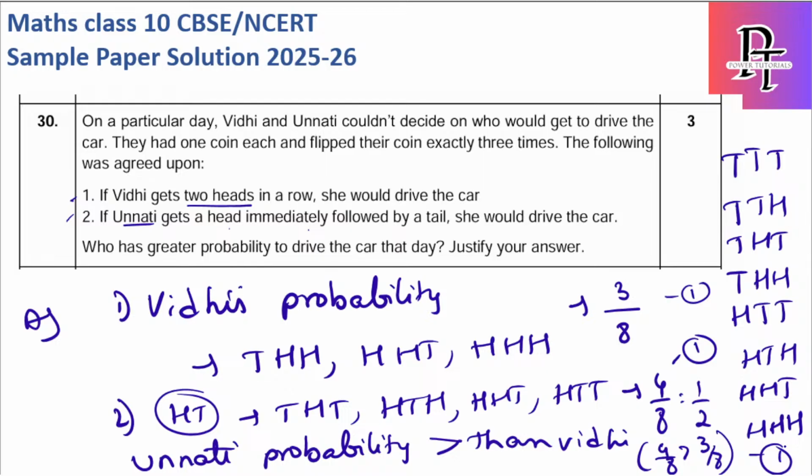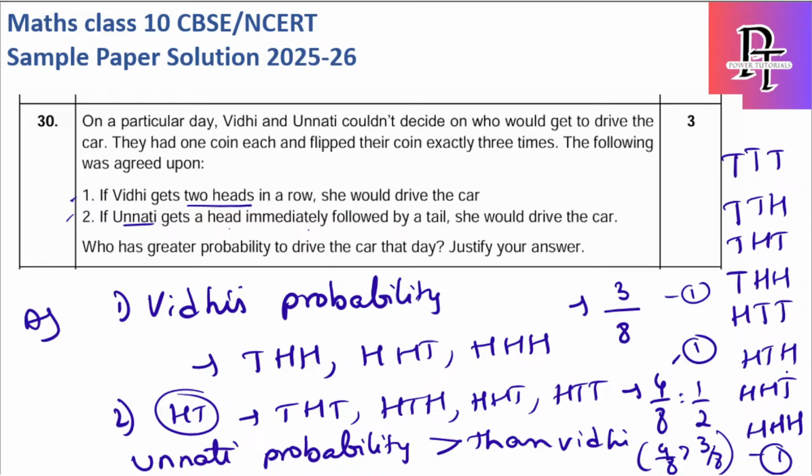So what is the mistake in the solution for this sample paper? Instead of taking H after T, they took T after H. Okay, that was a mistake present in this solution. So it's not like the CBSE board will not make any mistakes. There are cases, but still if you find in a board exam that your marks might be reduced even though you did it right, then you can even challenge by asking for re-evaluation. But such cases are very few, because I have completely checked the sample paper solution, each and everything, so there is no mistake except at this part.